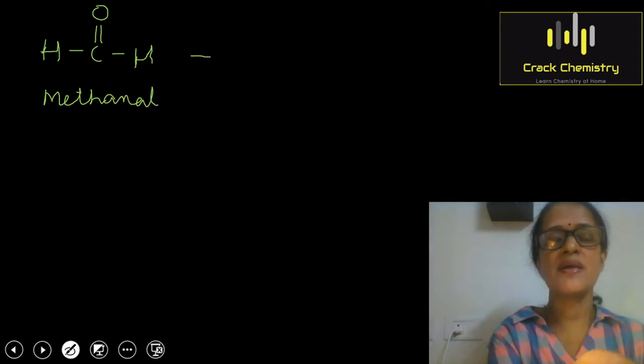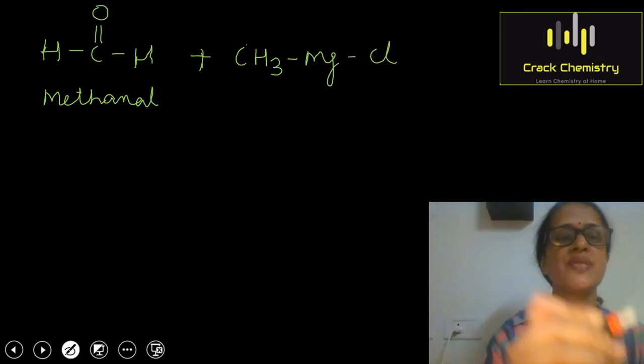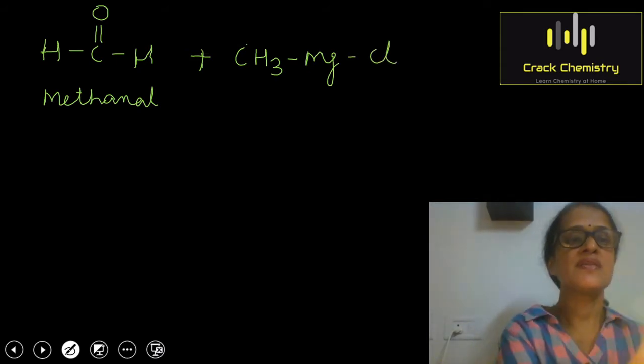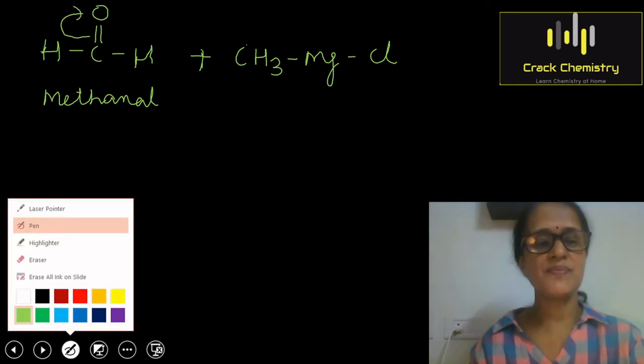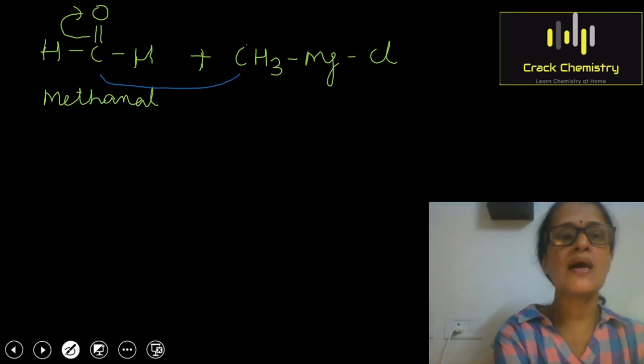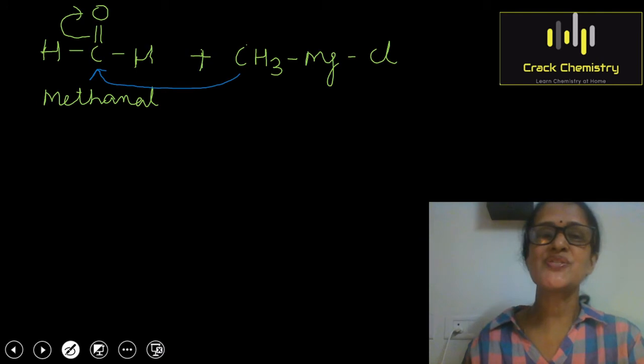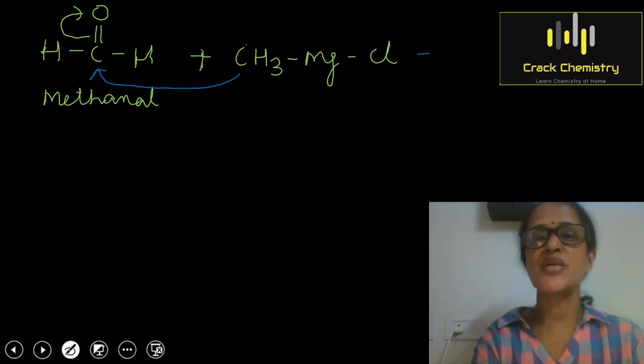Suppose it is treated with a Grignard reagent, CH3MgCl. As I told you, the electrons of this pi bond will be shifted towards oxygen, and this methyl group will attach itself to the carbon of the carbonyl group by means of nucleophilic attack. The process will result in the formation of an adduct.